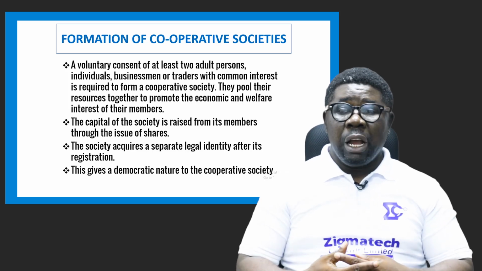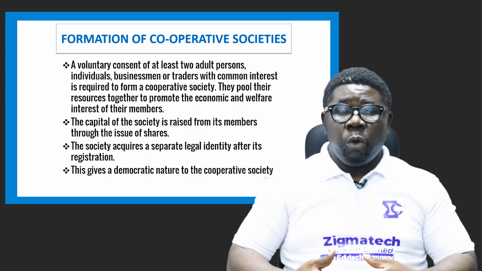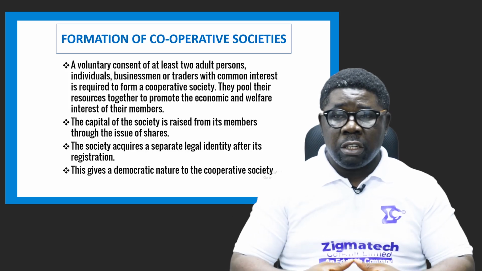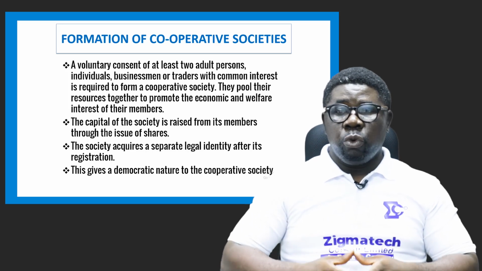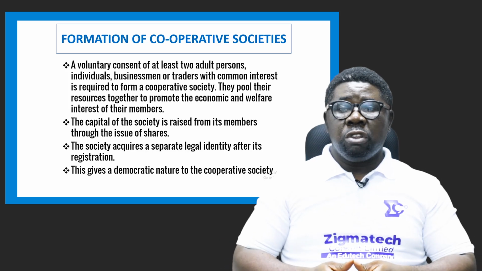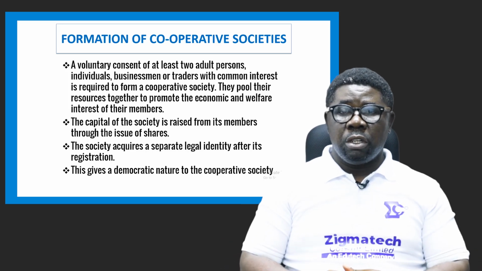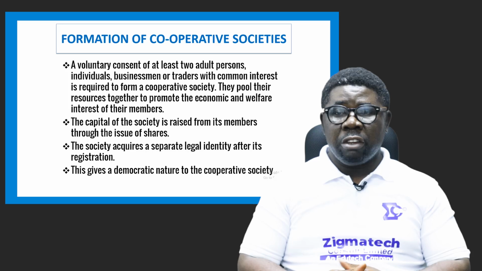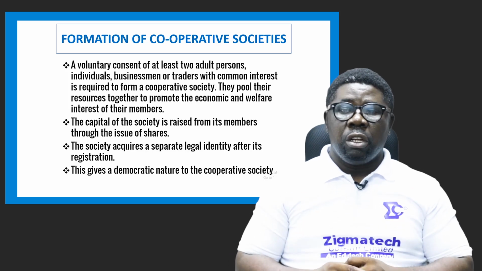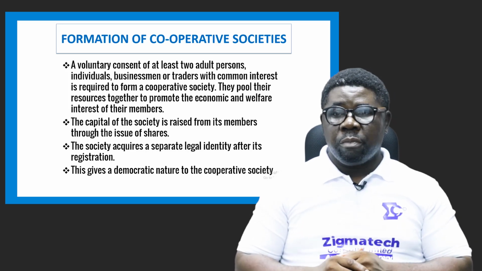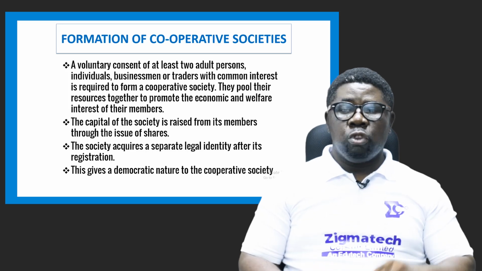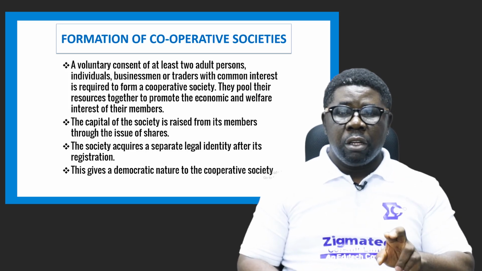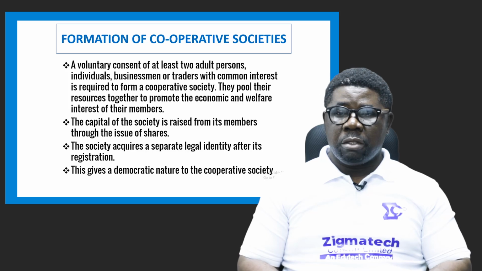Voluntary consent, we have a need. Okay, can we join our hands to achieve this need that is common to us? Yes. So it's a voluntary concept of at least 2 adult persons, individuals, businessmen or traders with common interests, all right, for them to form a society. They pool their resources together to promote the economic welfare interests of their members, all right.